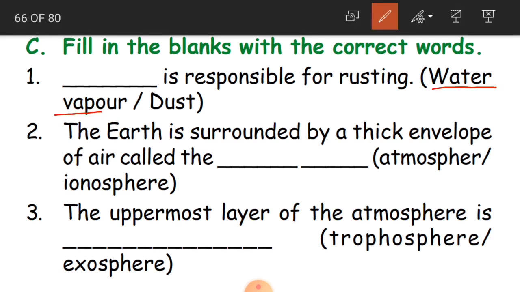Okay. The earth is surrounded by a thick envelope of air called the dash. So actually this is the second question. The earth is surrounded by a thick envelope of air called the atmosphere. Third one, the uppermost layer of the atmosphere is dash. Whether it is troposphere or exosphere. Uppermost, the top, the end actually. You do not have any air above this. So that is exosphere. Okay, children.